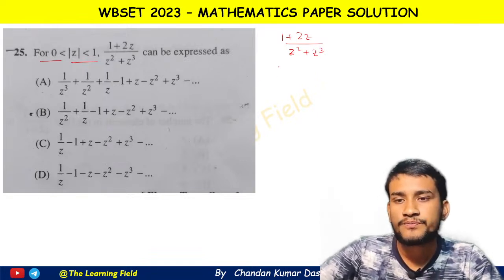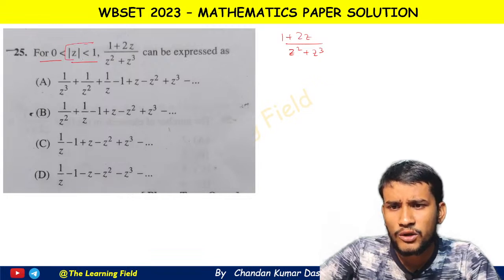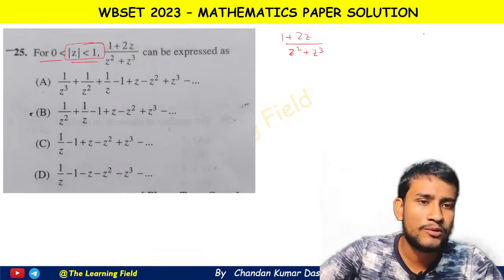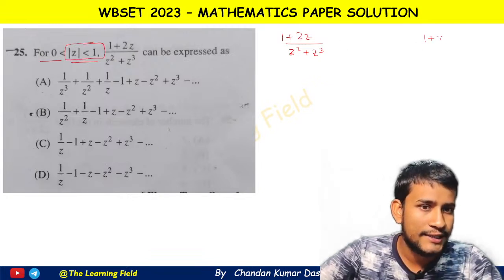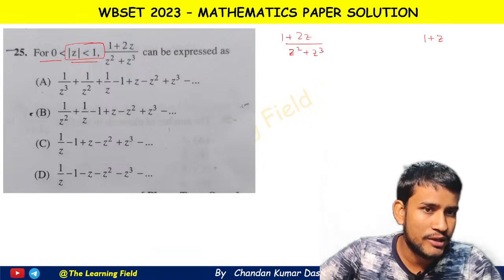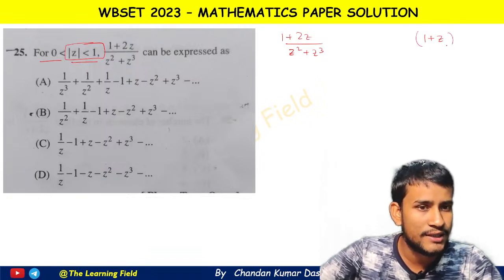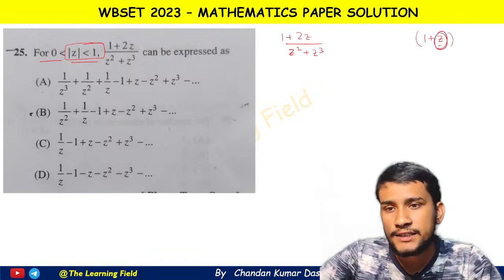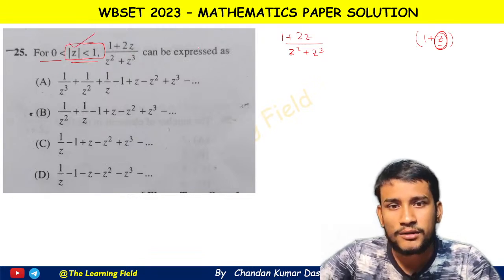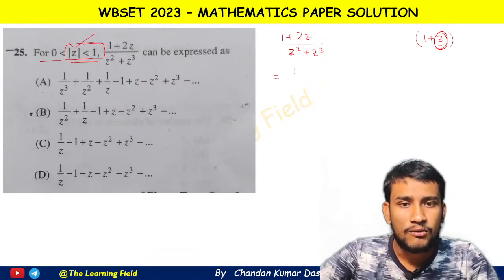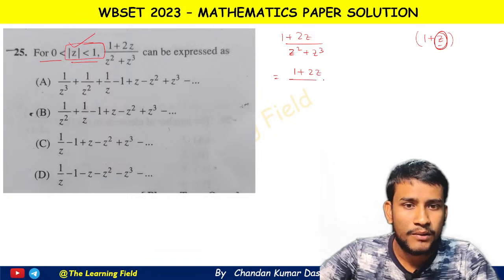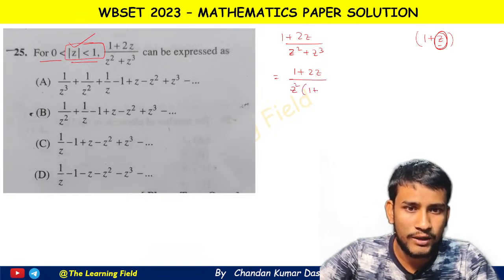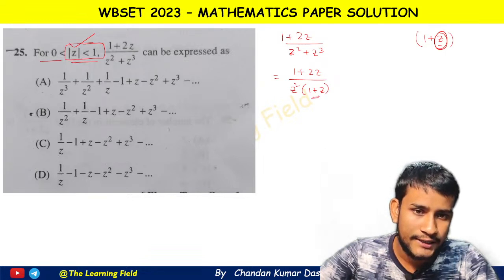It is given that mod z is less than 1, therefore we have to expand the function like this. When mod z is less than 1, we always expand this type of function as 1 plus a quantity which is less than 1. So we write (1 + 2z) / z^2, taking z^2 common, and we get 1 + z. Therefore we expand this function.